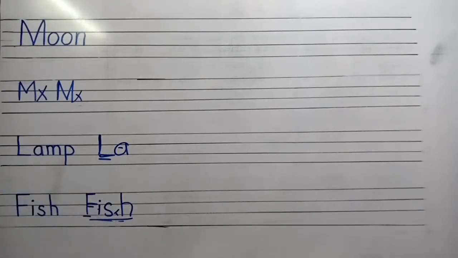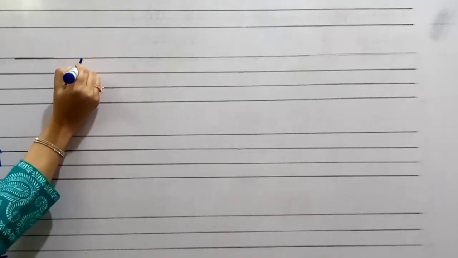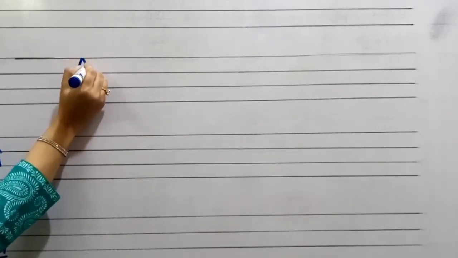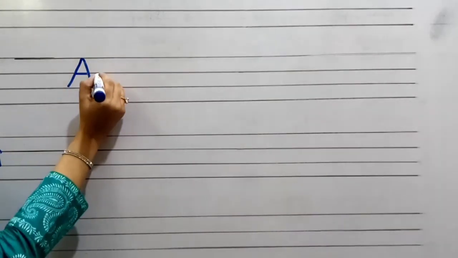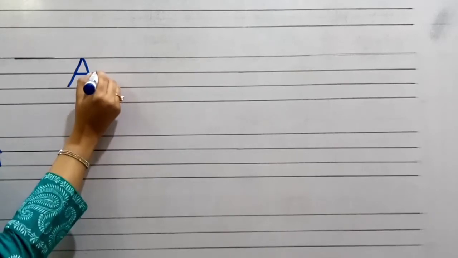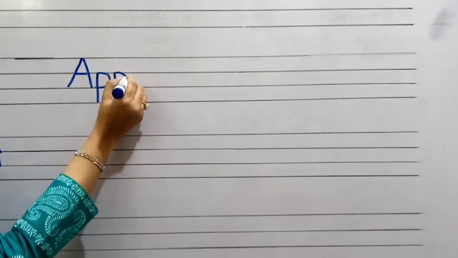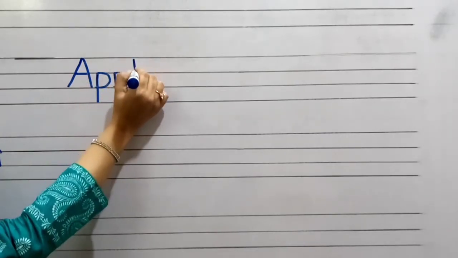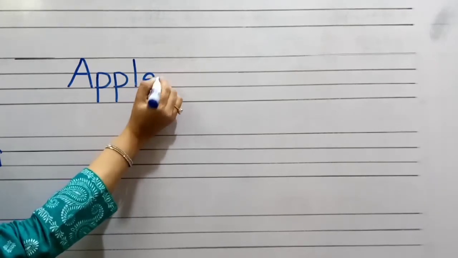Now come to the next word. Next word is apple. Formation of apple. Look at here. A. How do we write A? Correct formation is this. A. P, straight line, circle, two lines. L. E. This is the correct formation of apple.